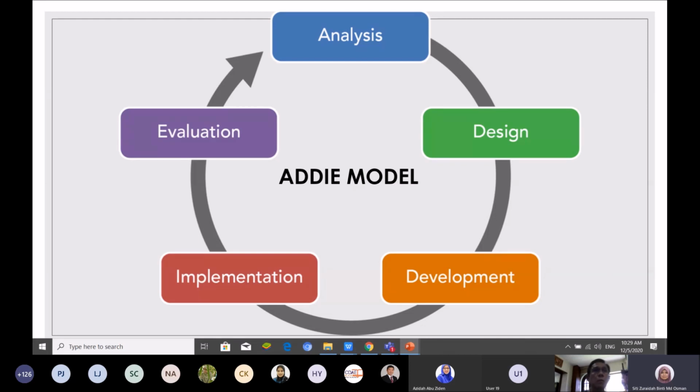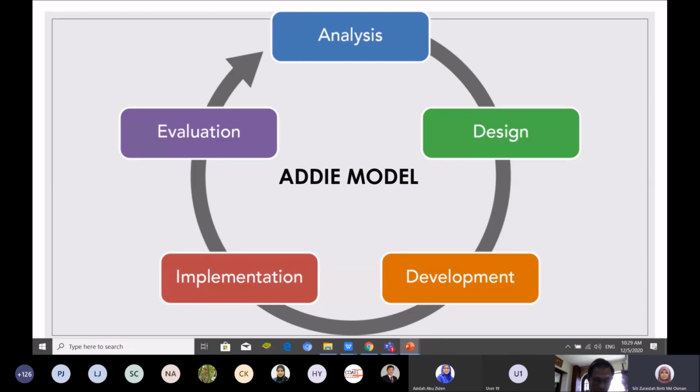instructional system development models. This one I would like to use for designing our online teaching and learning. So we are going to start with analysis, design, development, implementation, and evaluation. So we have 5 phases.